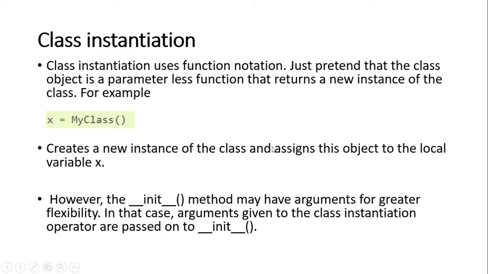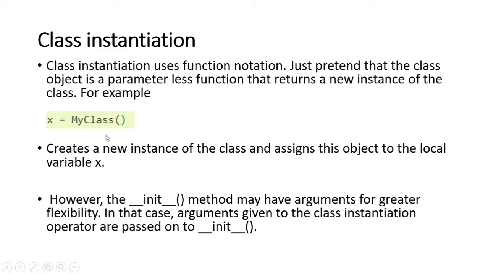So class instantiation uses function notation. Here you can see that this is a function notation which is of class instantiation. It creates a new instance of the class and assigns this object to the local variable x. So here the new instance of the class has been created, and it has assigned this object to the local variable x.